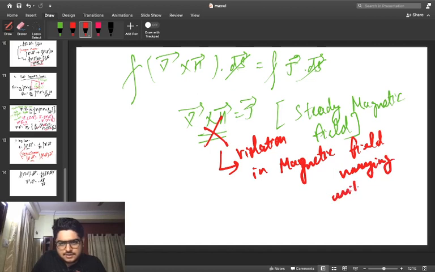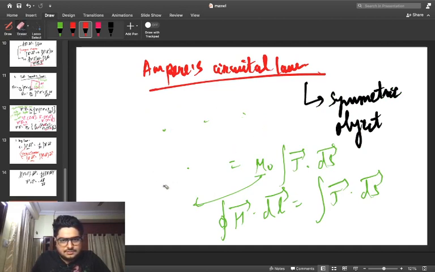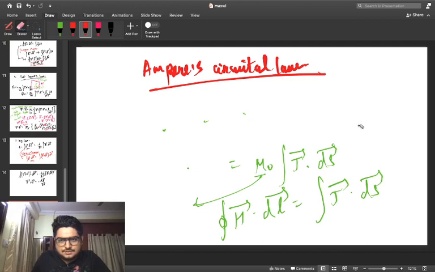So we have to use the concept of all possibilities of the current density. What sort of current densities can we expect in time varying magnetic fields? We will start from scratch once again, from the basics.